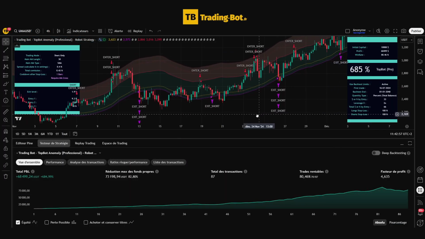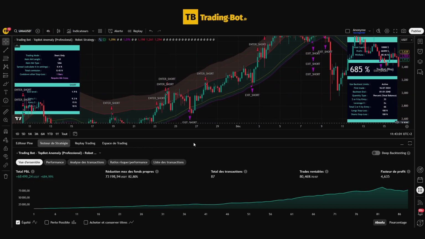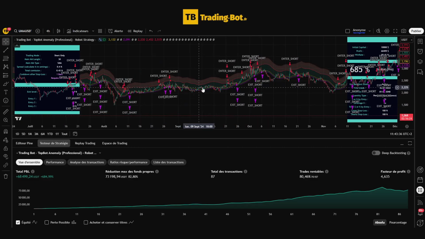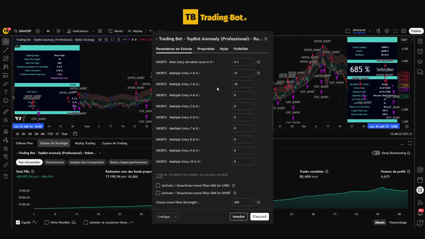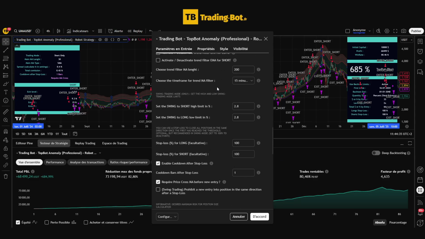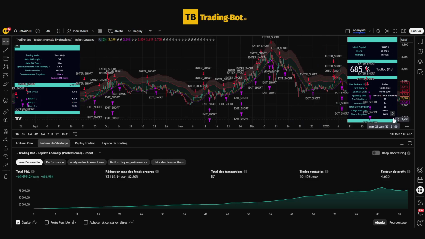TopBot Anomaly is a price anomaly strategy that is fully automatable in a few clicks directly from TradingView. It monitors market fluctuations and detects statistical anomalies compared to average prices. It operates on most cryptocurrencies for short positions and for long positions, as well as a swing trading mode. It is fully configurable and automatable from TradingView, as it communicates directly with the trading instance included in your subscription, allowing it to place trading orders directly with your broker in real time.